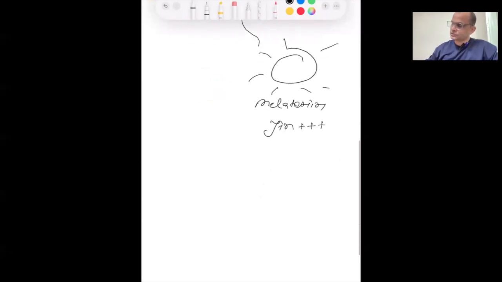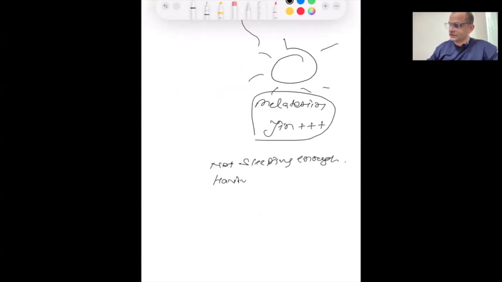But suppose the person is not sleeping enough, or has high stress at night time. रात को बहुत stress है उसे, then what will happen? There will be an increase of cortisol in the night.